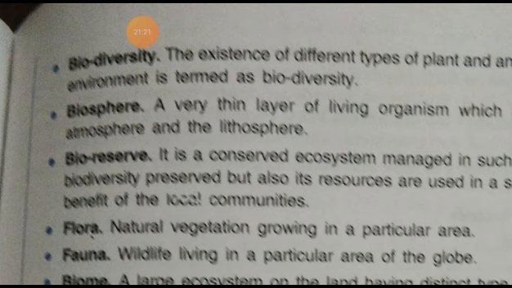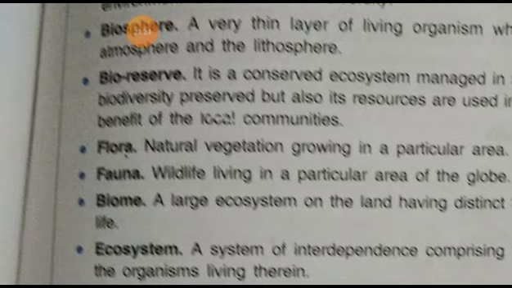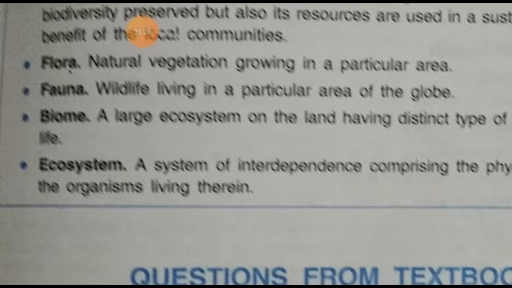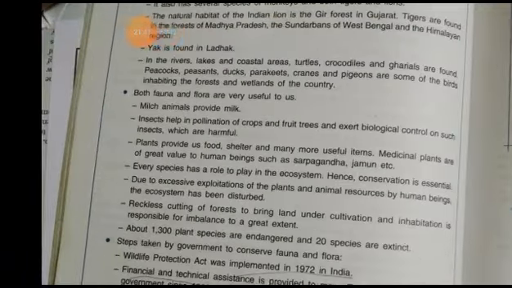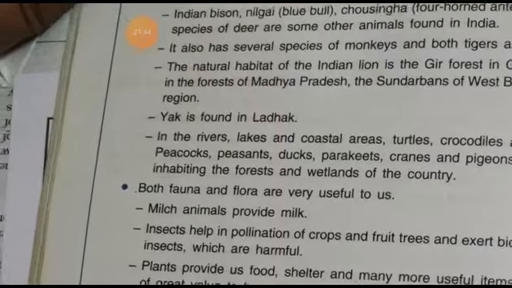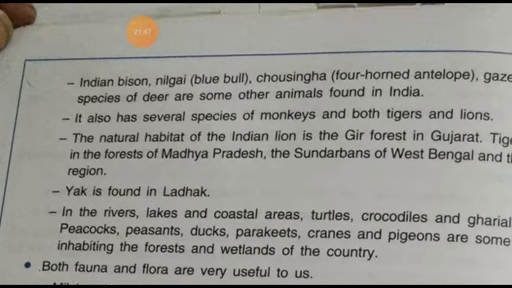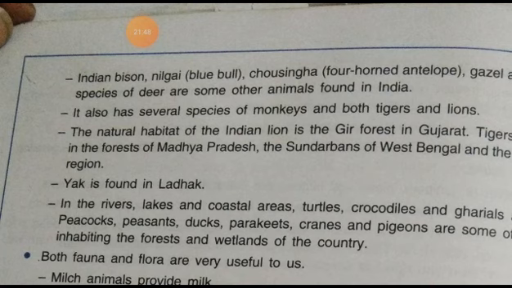And next term is ecosystem, which we have just seen in depth. Ecosystem is a system of interdependence comprising the physical environment and organisms living there. So we have discussed different things in this topic.